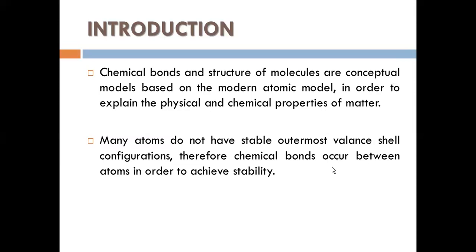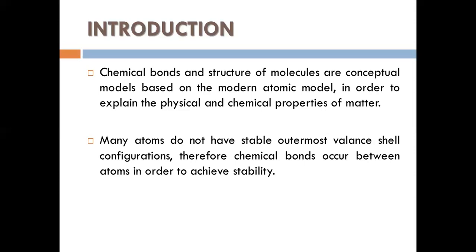What about lithium? That is 1s2 and 2s1. So how can this stability be achieved? Without stability, they are unable to make proper bonds. Only by having the bonds can we speak about the physical and chemical properties.